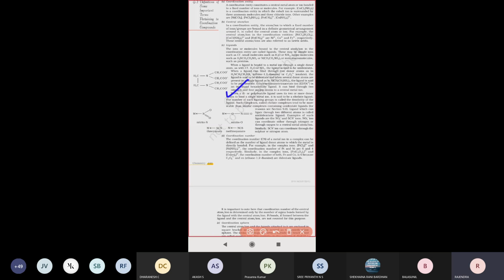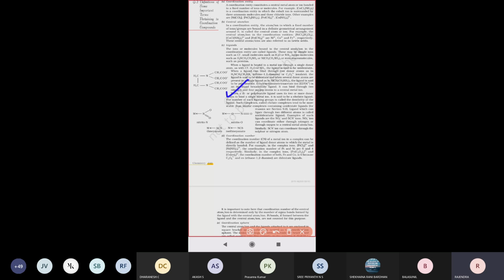So two or more atoms or groups are donating electrons to the central metal atom, and those groups are called chelate ligands.